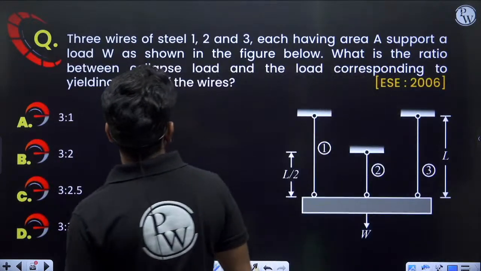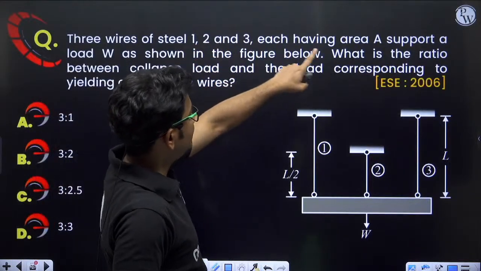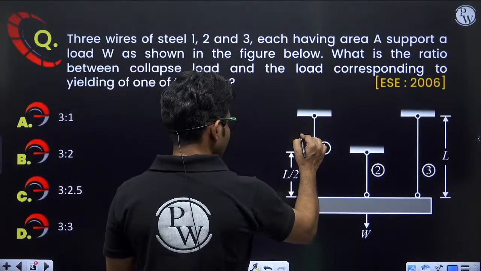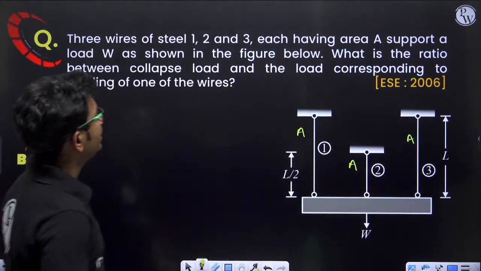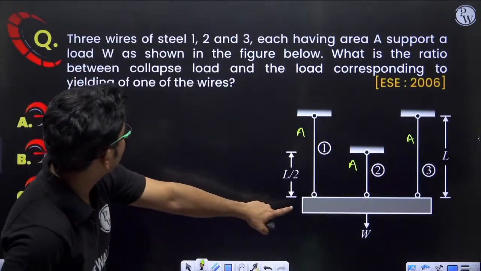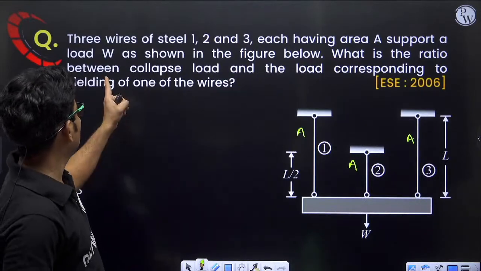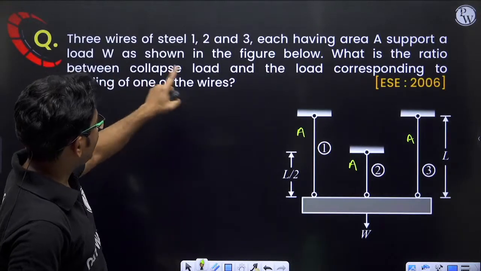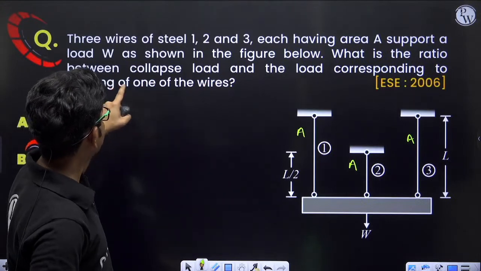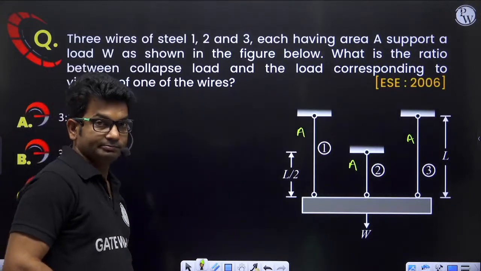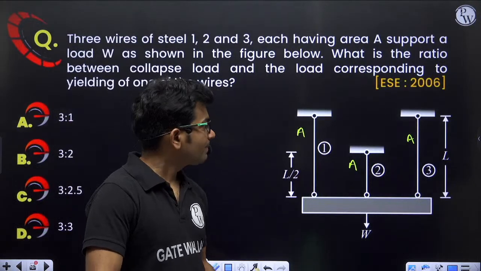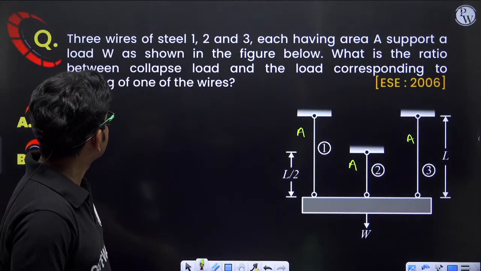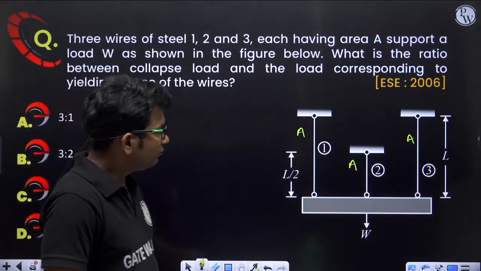3 wires of steel 1, 2 and 3 each having area A. So area of this steel wire is A. All are having area A. Support a load W as shown in the figure below. What is the ratio between collapse load and the load corresponding to yielding of one of the wires?